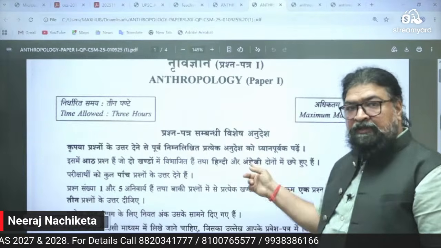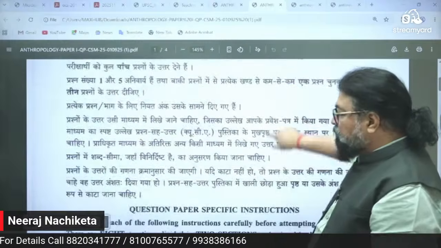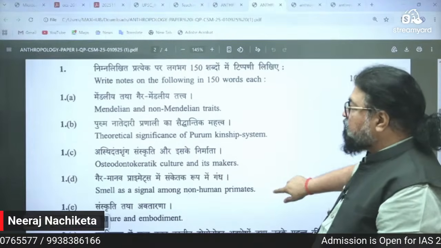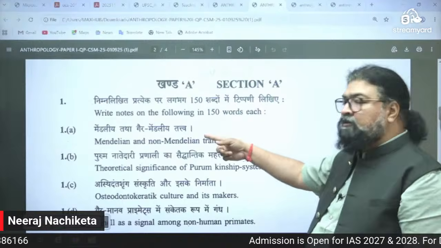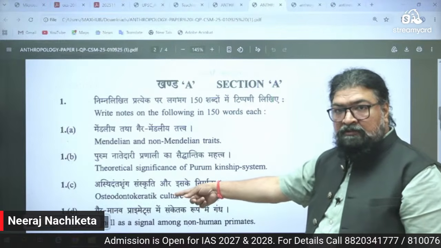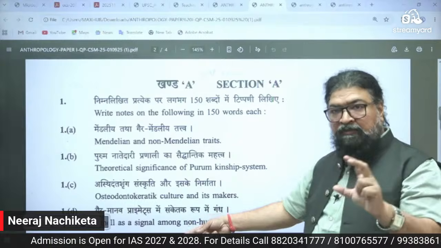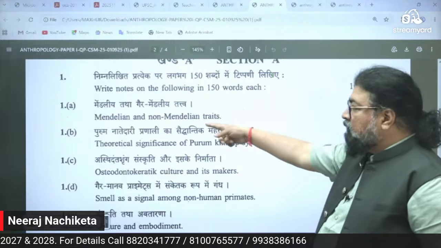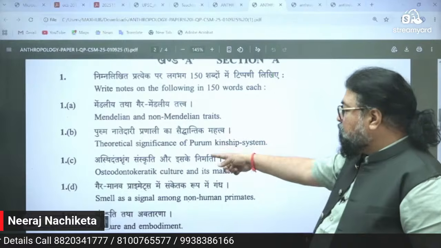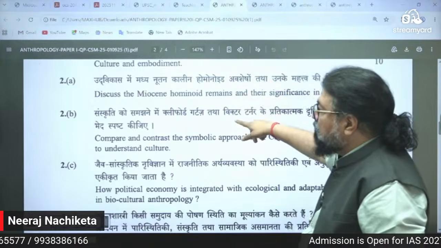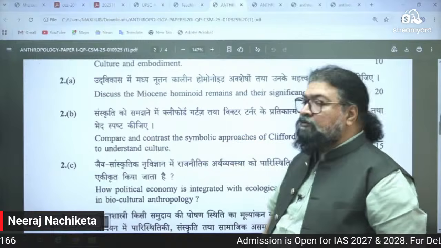Now again, same way, paper 2 also, Indian Anthropology. And look at the question here, certain questions you can take this. See here, first, section A, compulsory, 10 marks, 5 questions. And every question, total will be 50 marks. So you can see here, write notes on the following in 150 words. Mendelian and non-Mendelian traits. Theoretical, the same thing is there, what I have discussed here. Right? Same way you have to go across with that.